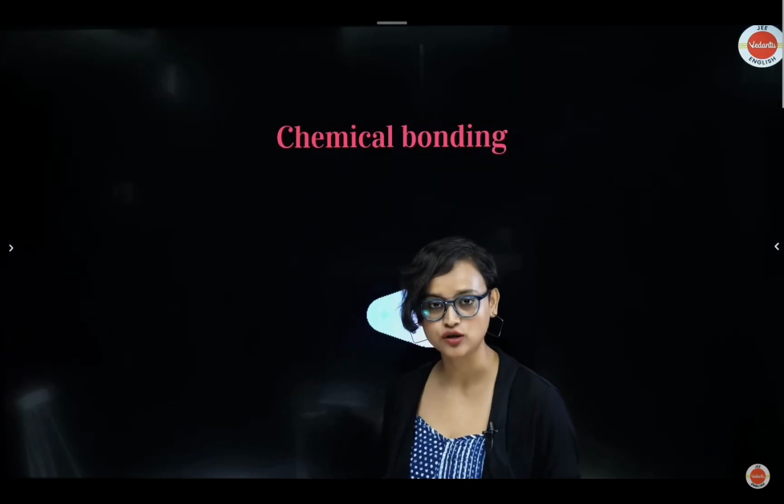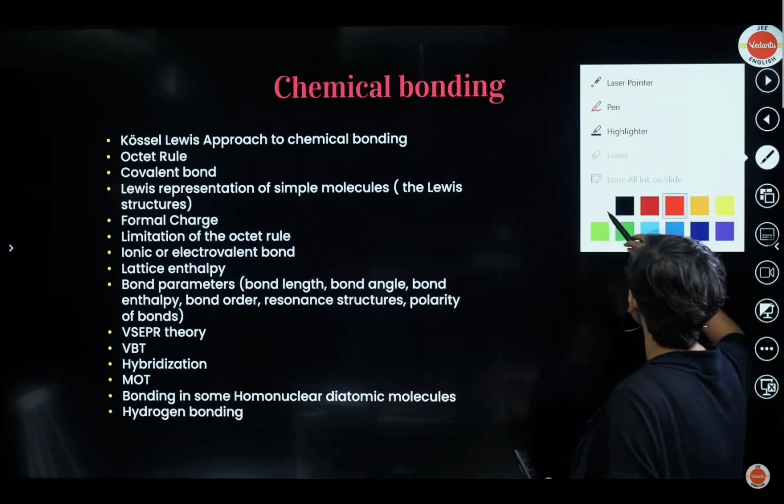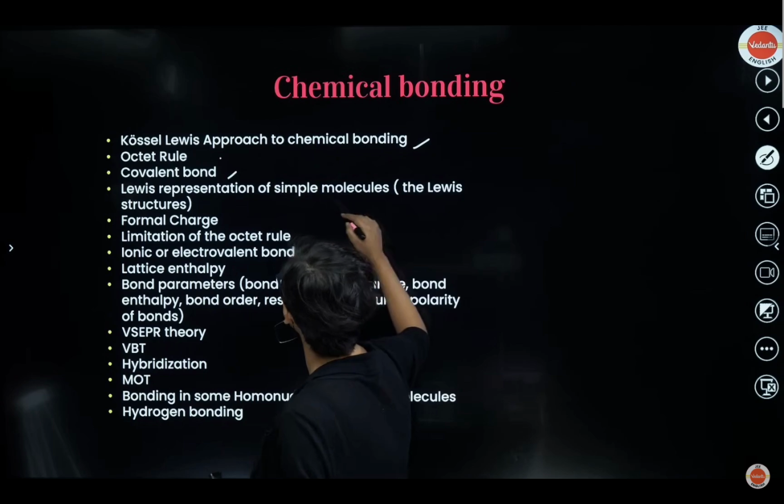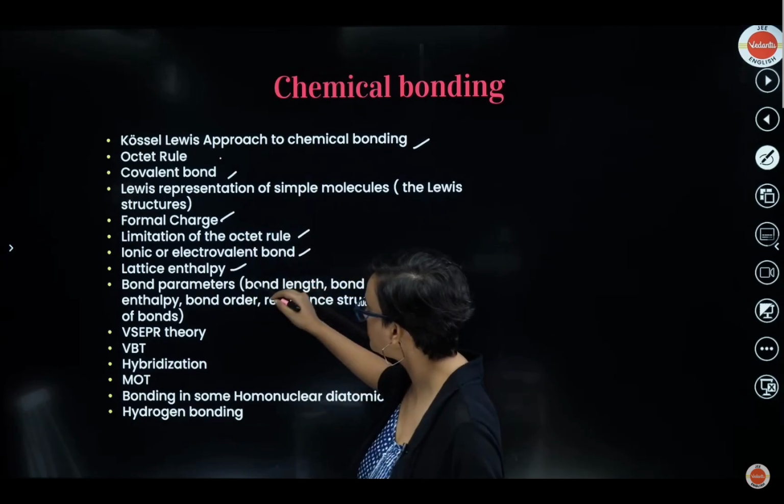Chemical bonding. In this chapter, the topics we are going to take a look at are, obviously, the Kossel-Lewis approach to chemical bonding. That's where we will start, and then we will go to the octet rule, covalent bond, Lewis representation of simple molecules, formal charge, limitation of the octet rule, ionic or electrovalent bond, lattice enthalpy, and the bond parameters.